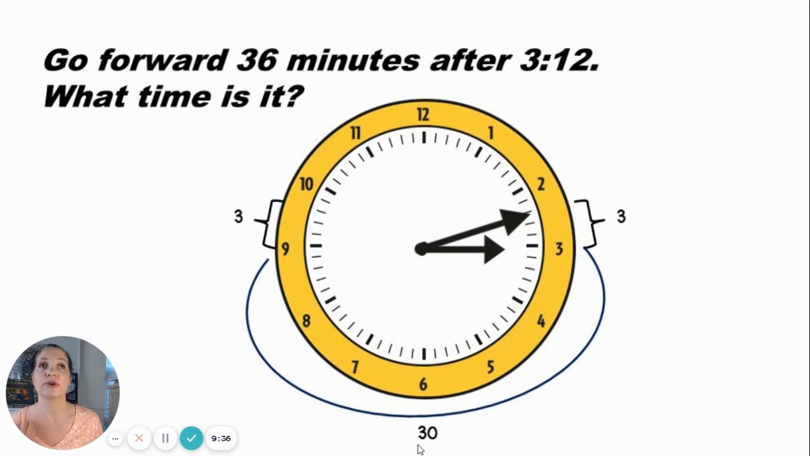So 3 plus 30 is 33. But I'm trying to go forward a total of 36 minutes. So I'm going to go forward 3 more minutes on the clock. 1, 2, 3. And that brings me right here to this tick mark. What time is it right here at this tick mark where I stopped?